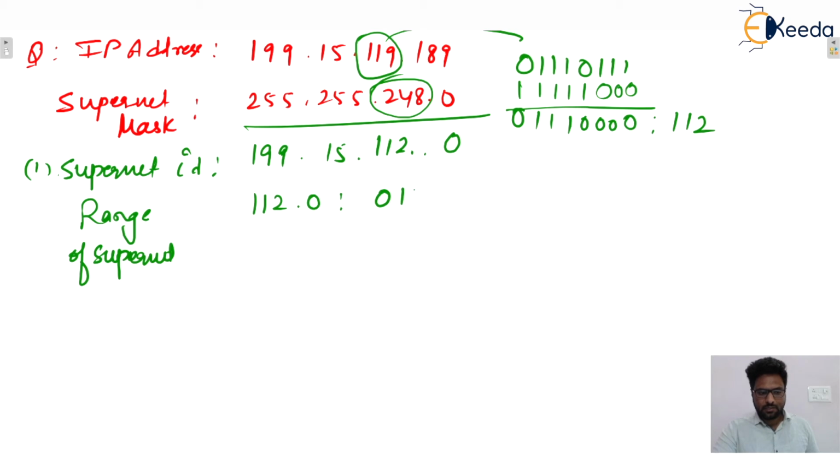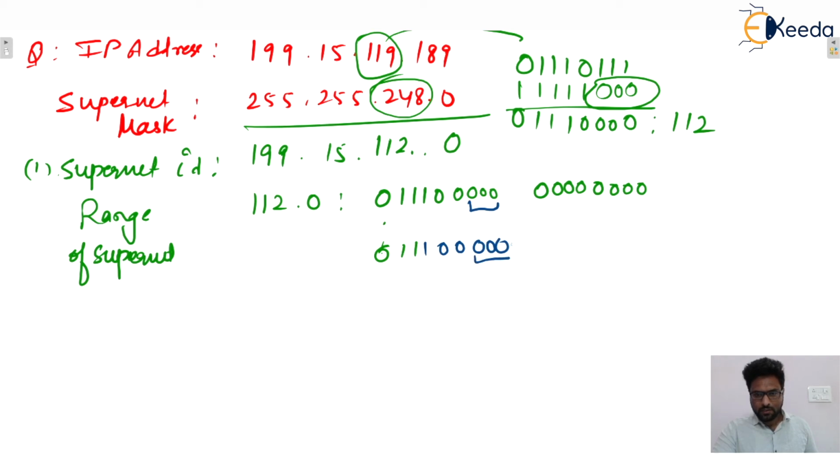So that can be written like that. Then it will go 011. From here you can observe 3 bits are the supernet bits. And this one will go from all zeros to all ones.